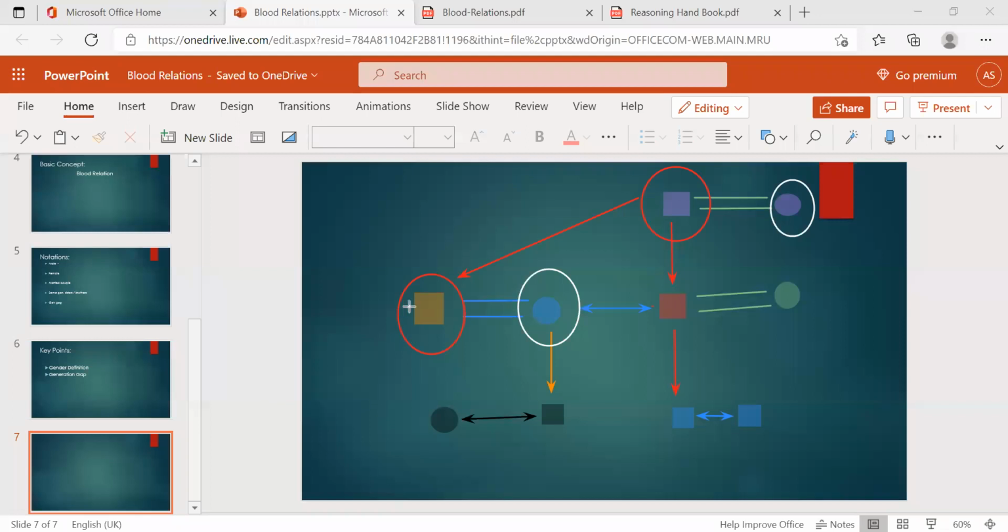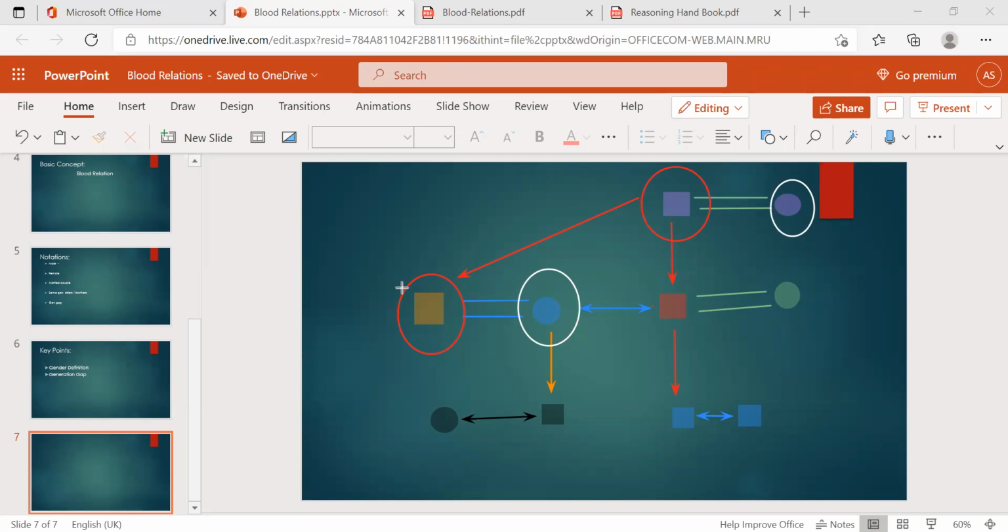Yesterday we discussed: uncle means your mother's or father's brother. Here, this person is the husband of this girl, and this girl is the daughter of this guy. So he is his wife's father. Wife's father is father-in-law. Clear?